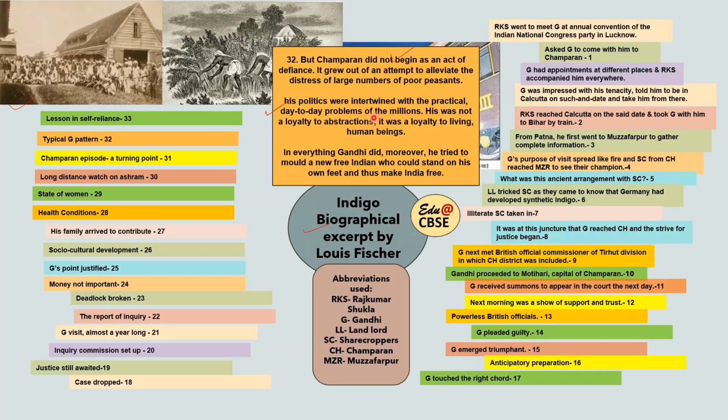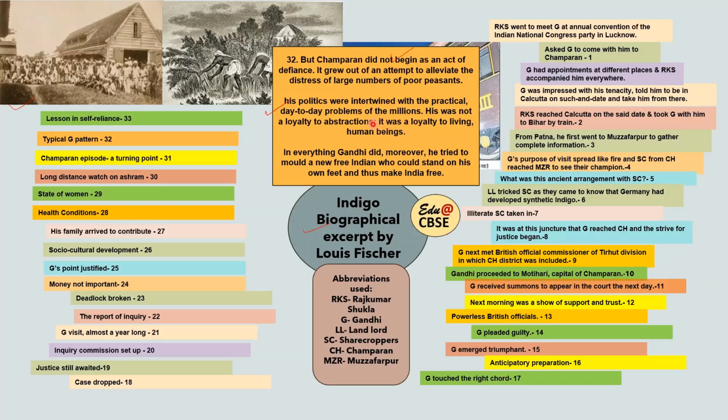So Gandhi did not only look at one side. All his politics was intertwined with the practical problems. So his was not a loyalty to abstractions, it was a loyalty to living human beings. So this is important. It means that his work pattern was not just based on ideas or thoughts, it was real. So for him, it was not just political freedom, but he wanted to mold new free Indians who could stand on their own feet and thus make India free. So this is what his pattern was.